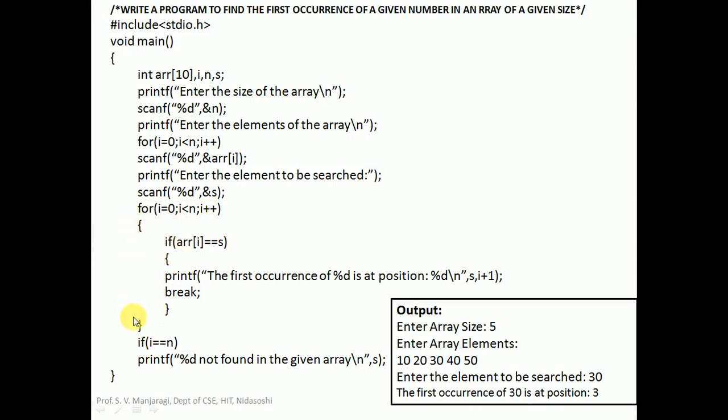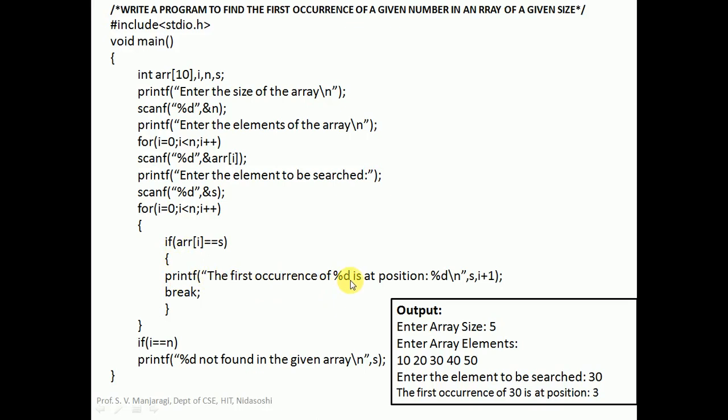Now inside this loop, we have an if statement where we compare the ith element of the array with s. Yes, we have taken equality here, because we want to compare the ith element of the array with s. If the condition is true, it means the element s is present in the ith location of the array. If this condition is true, we enter here and execute printf.